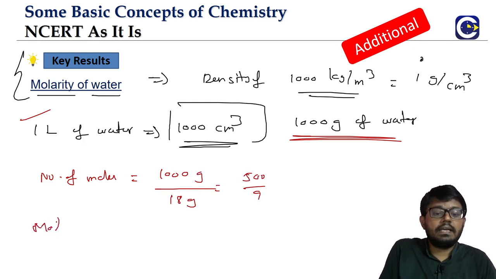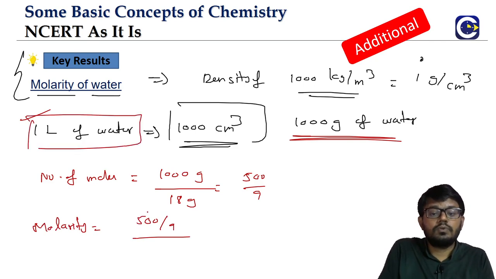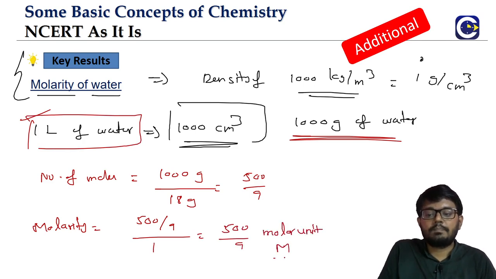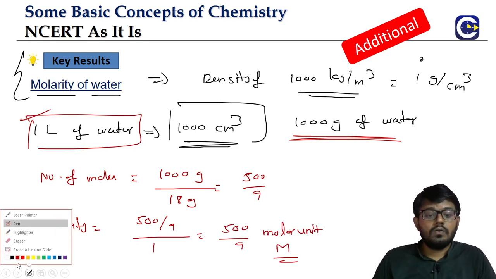The molarity. What is molarity? Number of moles of solute divided by the volume of solution in liter, which is of course 1. So it is 500 by 9 molar, or we'll say capital M. So this is the molarity of water.